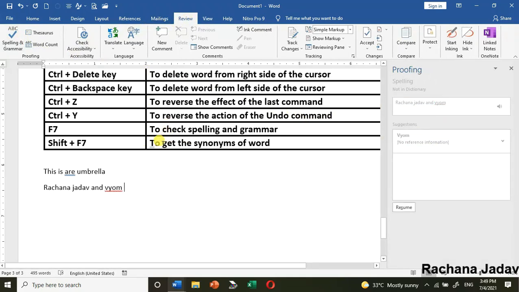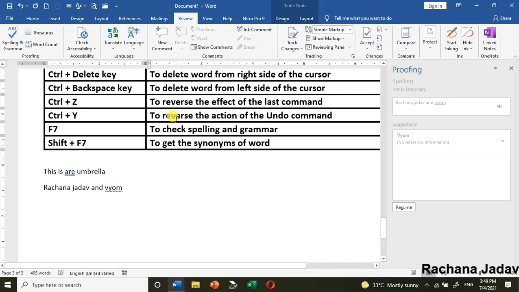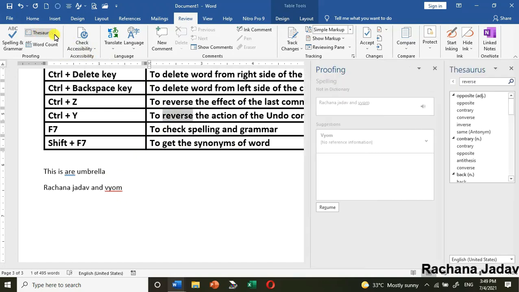Now yes, shift plus F7 if you will press, so what will happen that it will show the meaning of it. Like मुझे reverse का meaning जानना है, I can also make a right click and I can have the option over here. Okay, that is of synonyms. Okay, yeah, that is also known as thesaurus. Or you can go by shift plus F7, or here also we have in the review tab thesaurus.